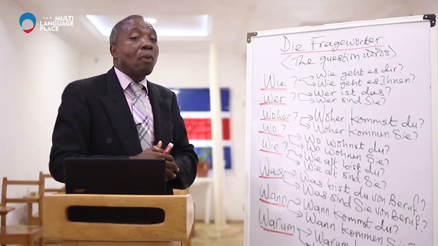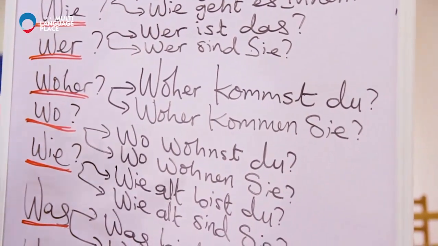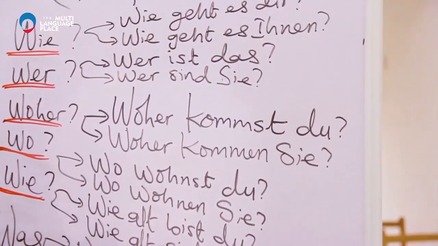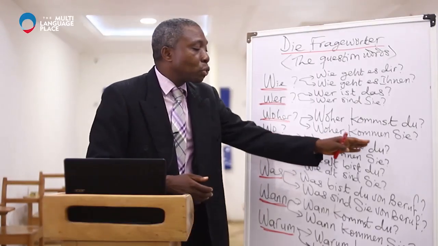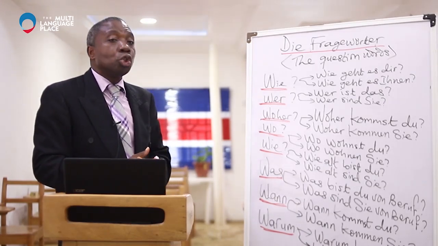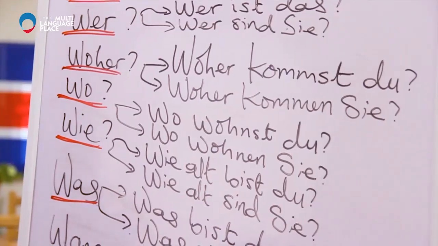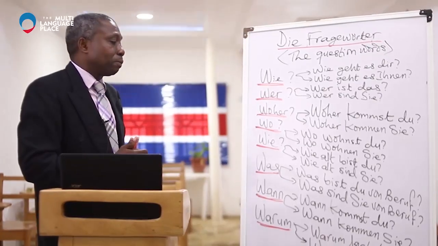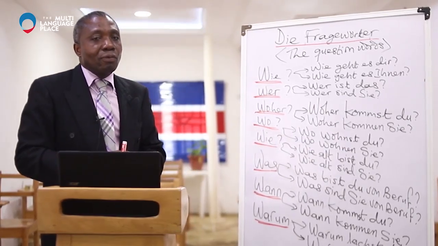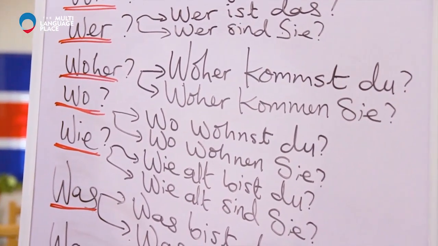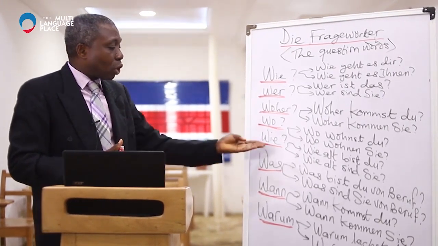Then the next one is wo. Wo simply means where. This one, woher, is from where. Wo is where. So I have two sentences also, as usual. Wo wohnst du? Where do you live? Informal. Wo wohnen Sie? Where do you live? Formal. So we have the two sentences. Wo wohnst du? Say it after me. Wo wohnst du? And the next one, wo wohnen Sie? Wo wohnen Sie? Okay, then we come to the next one.